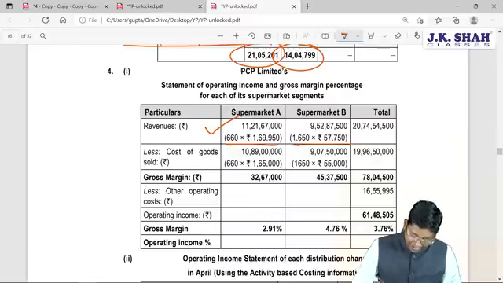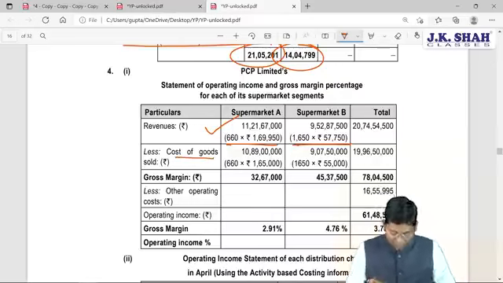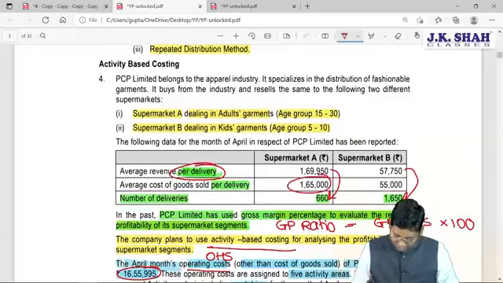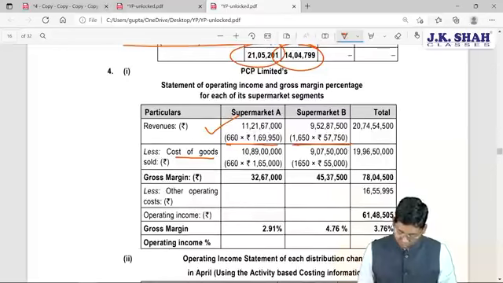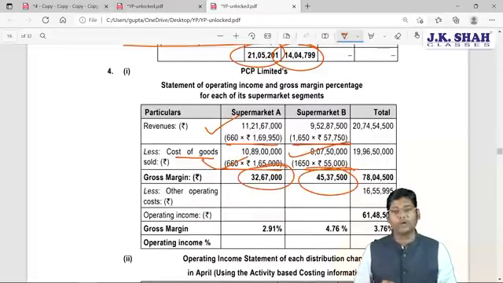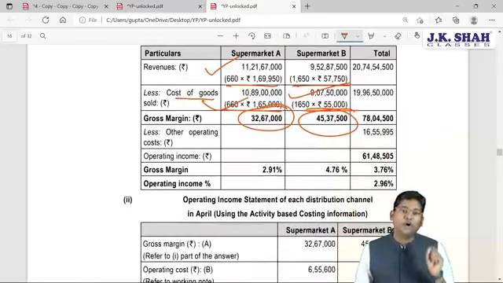Correct? For calculation of GP, we take revenue, then the next element we deduct is your COGS, cost of goods sold. Per delivery cost of goods sold is available, which again you need to multiply by the number of deliveries to get the total amount of COGS. So total COGS is also computed, and sales minus COGS gives you the gross profit. Done. The question says calculate gross margin.